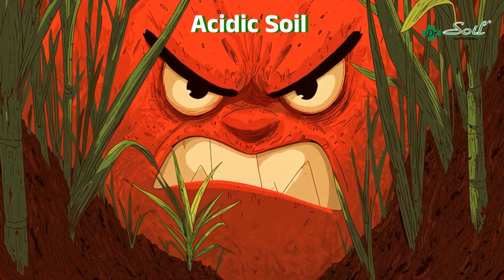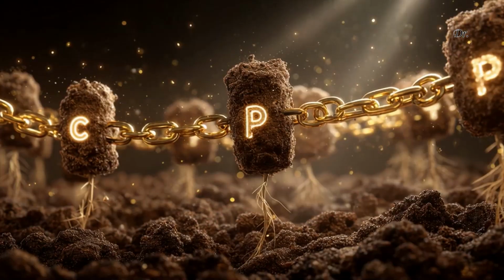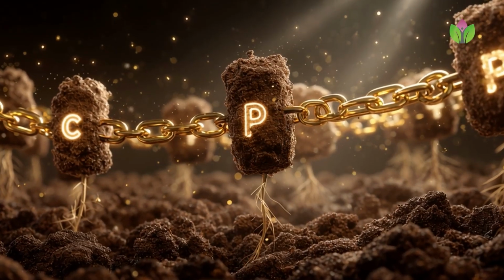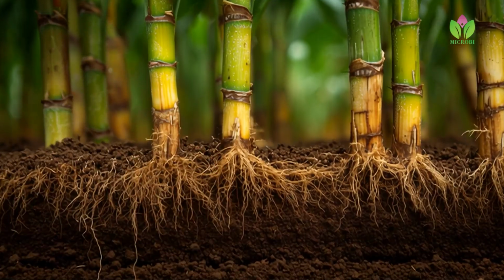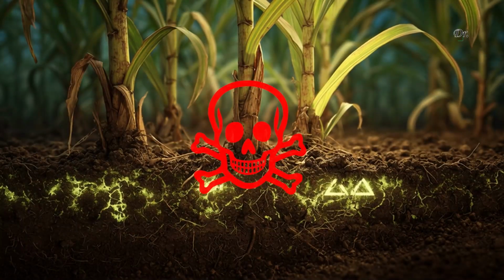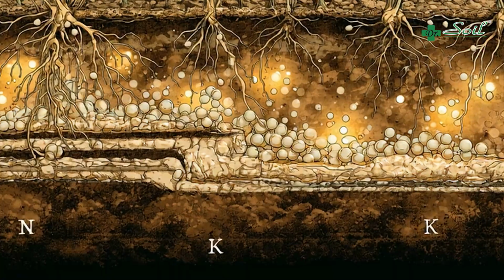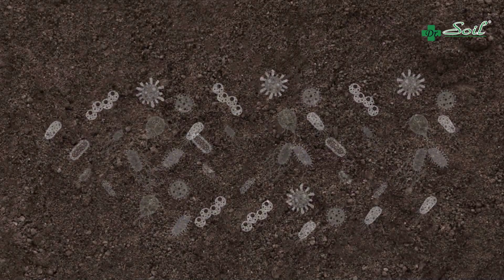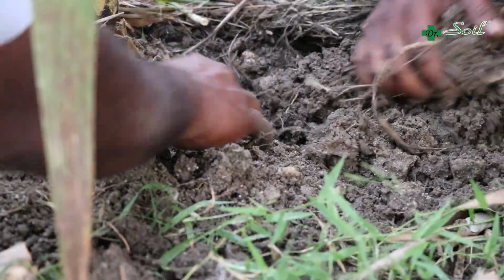First of all, acidic soil or sour soil is a big enemy of your sugarcane crop. Here, essential nutrients like phosphorus and calcium become locked and unavailable to the plant. Toxic elements like aluminium and manganese increase, directly damaging the roots. The roots become stunted and struggle to absorb water and nutrients. Not only that, beneficial microbes responsible for soil fertility are inactive in acidic environment.